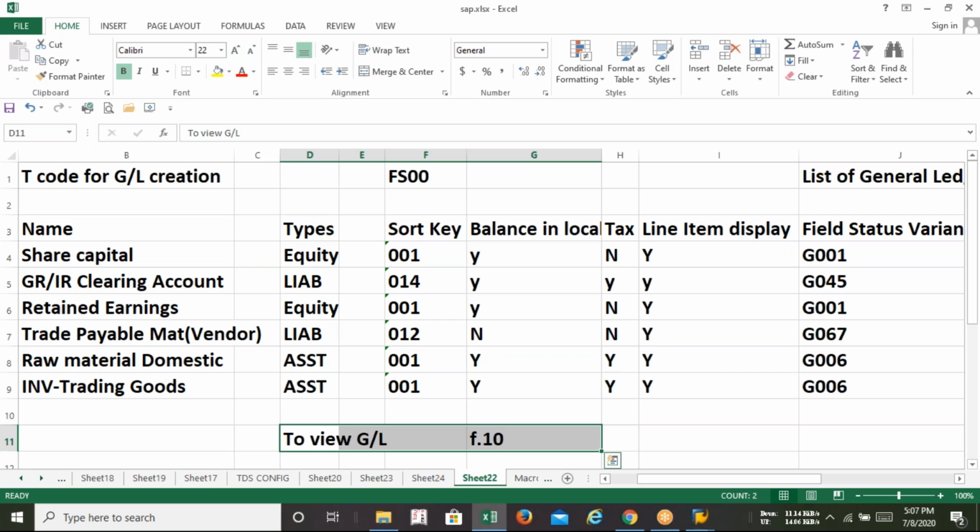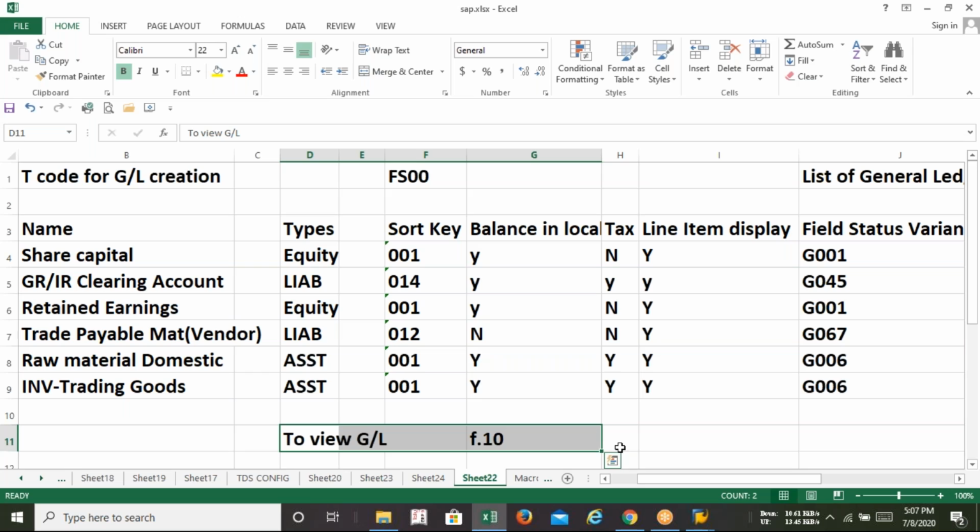If you have not started the configuration yet, I am again requesting all of you, please try to start practice as soon as possible, because every day after the classes, the tasks will accumulate. Just count the T codes. We have done 5 T codes at least today. In total, 10 T codes we have done in 3 classes. So every day you will get 5 to 6 T codes. After 1 month, you can count how many T codes you will have. And we have to recall all these T codes, and we need to understand how to use them. That's why consultants who have completed their SAP say SAP is a little bit hectic, because so many things need to be memorized.